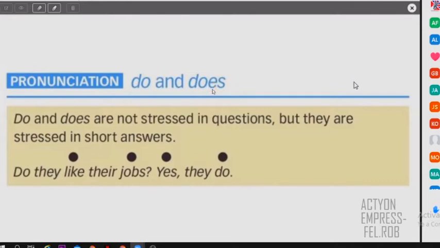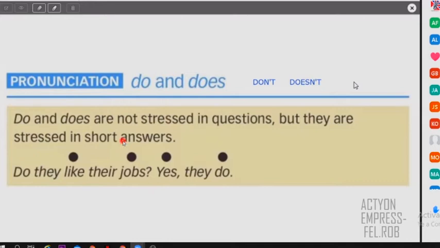And if you have the negative, I'm going to put the negative here. You say "don't," as you see it. And the other is this one, so the pronunciation here is "dəz," and here is "doesn't." That's it. "Dəz" positive, "doesn't" negative, all right? So also that's about the pronunciation. Look, this is about when you ask a complete question. Do and does are not stressed. Stress is like putting a strong intonation. So they are not stressed; they are soft. But they are stressed in short answers.